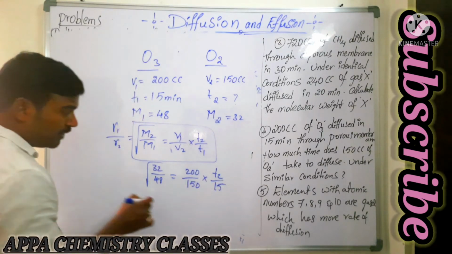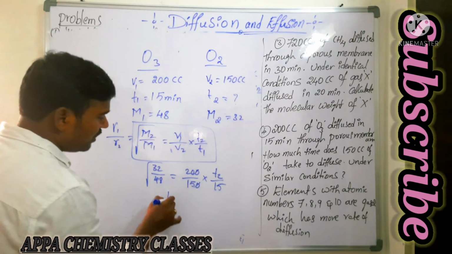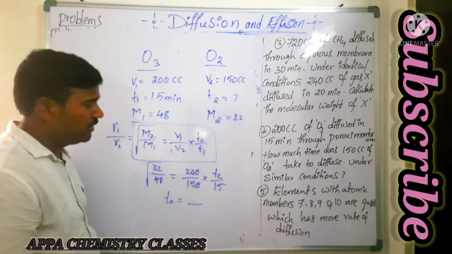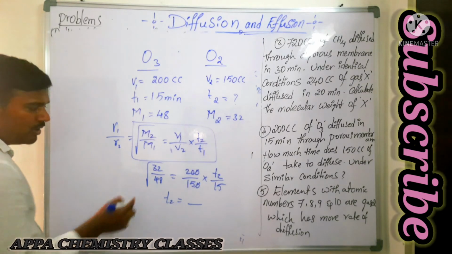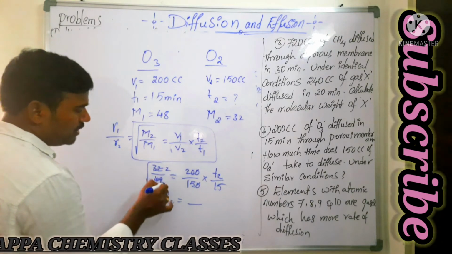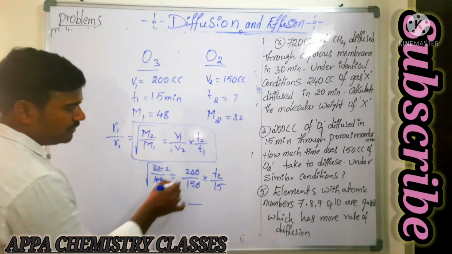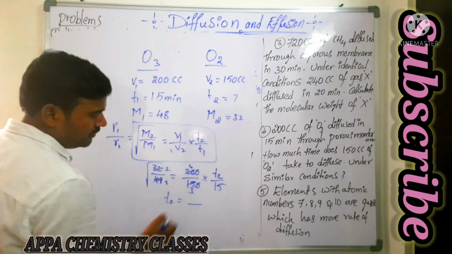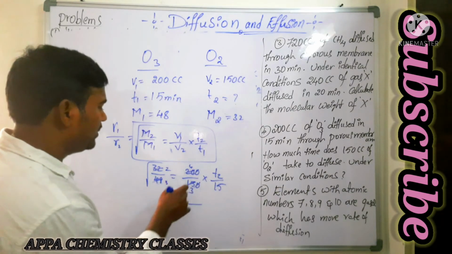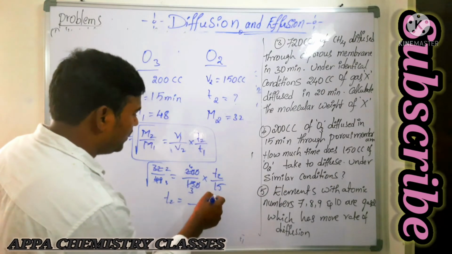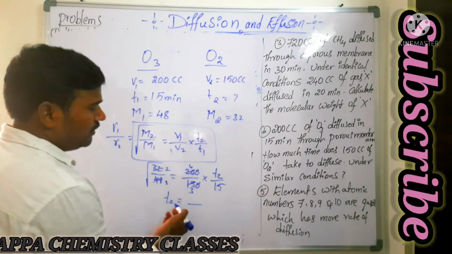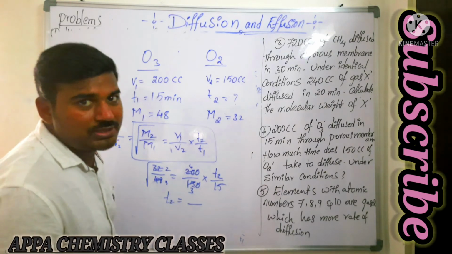Okay. So then what happens? 0 get cancelled. By solving this you will get the time. Is that clear? So simple one. By solving this one you are going to get the time. Now that is 16 2s are 16, 3s are... 2 by 3 it will be. So here 4, here 3. So then what happens? 4 and 3, 2 by 3 is there. Now it is 3 into 15. You do this calculation part, you are going to get the T2 time. Is that clear, everyone?